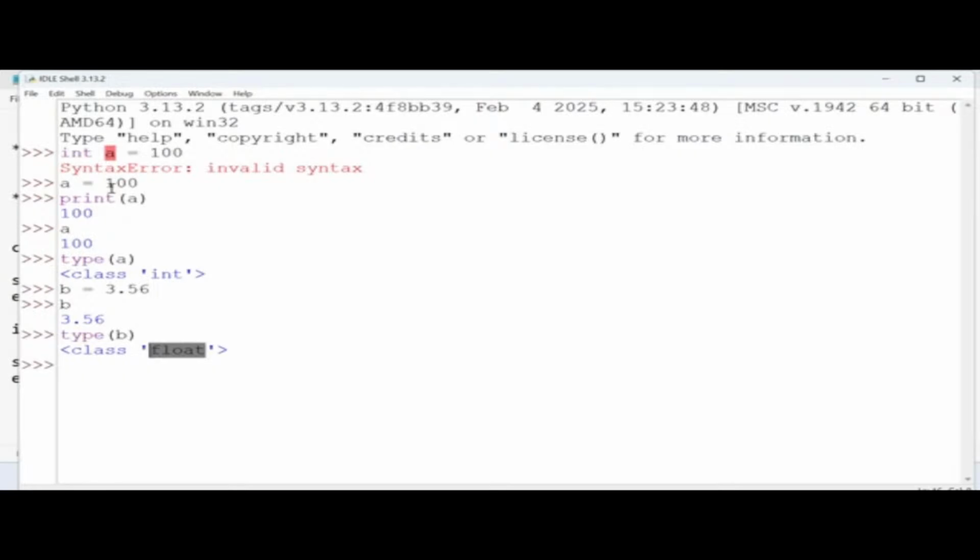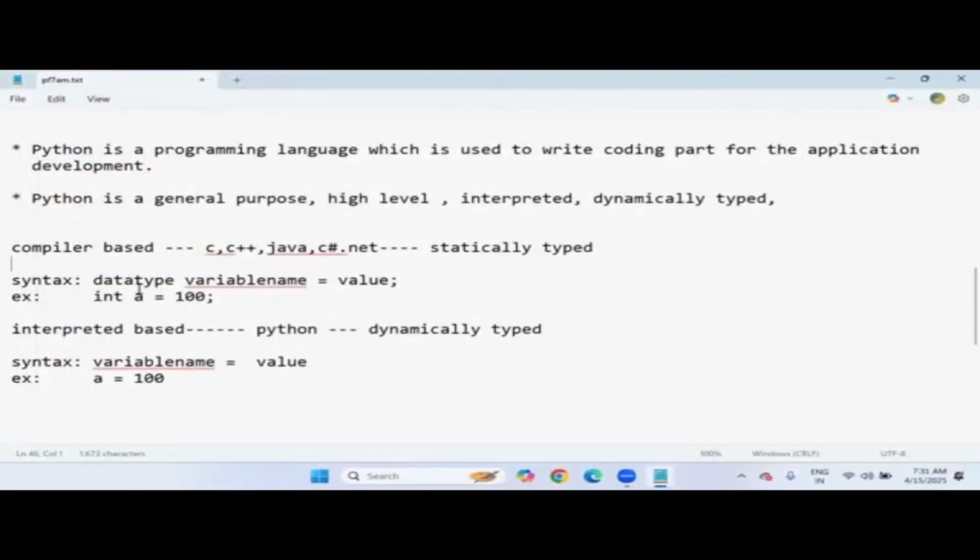So based on the value, the data type is automatically decided by Python. This is the specialty of the Python language, which is not there in other languages. In other languages, you must specify the proper data type beforehand, before executing your program. Otherwise, it will give an error. But in Python, just focus on the variable name and what value you want to store. That's it. Okay, it's a dynamically typed language.